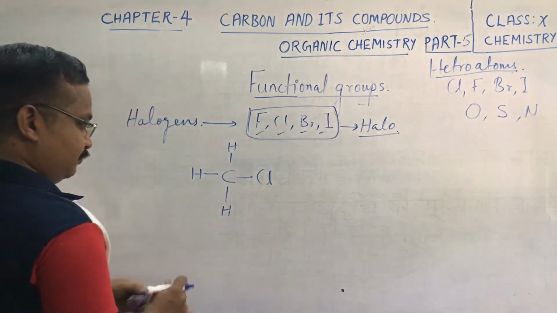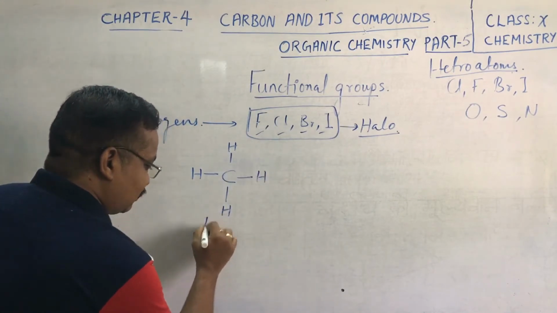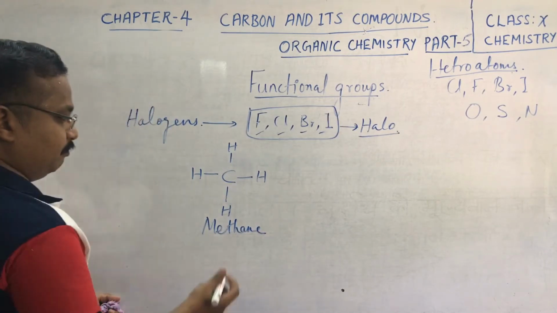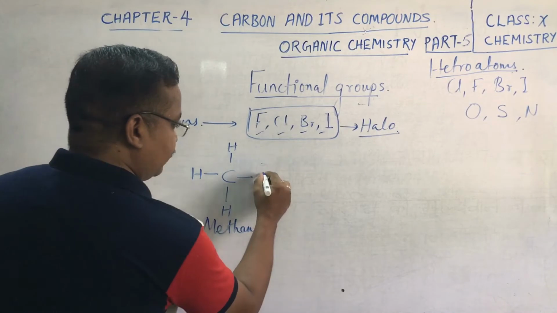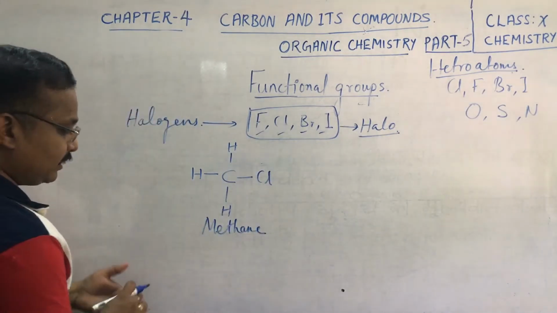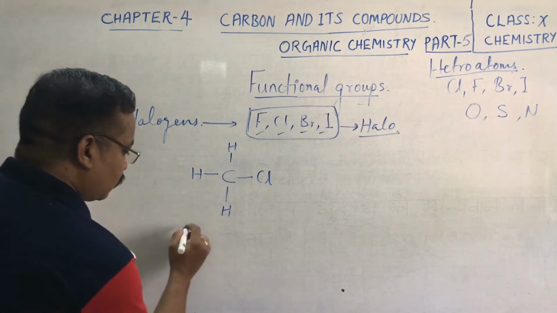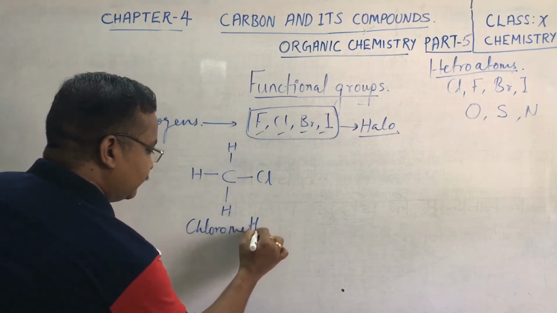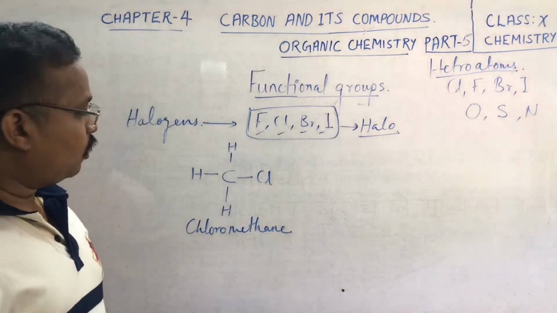As you know, when it is simply hydrogen here, this is our methane. But if this hydrogen is replaced by a chlorine over here, the compound becomes chloromethane.